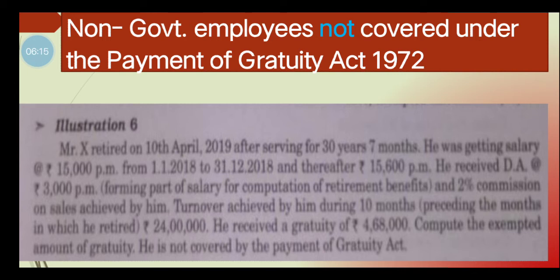DA is received at the rate of 3,000 per month, so 3,000 into 10. Commission is computed on the basis of the turnover achieved by him.